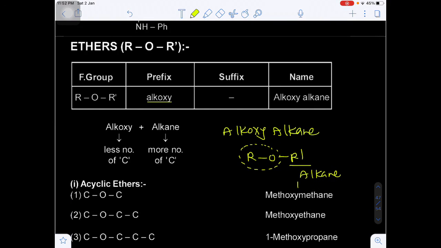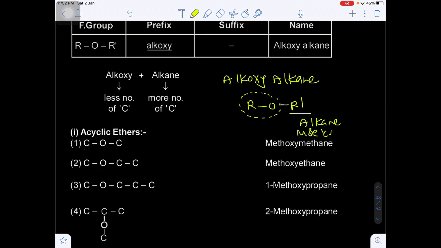Remember, in the alkane the alkyl group should contain the more carbon atoms. More carbon atoms will be present in the alkane portion. So there are 2 carbons here. So methoxy methane, the common name will be dimethyl ether. Now here methyl ethyl ether.